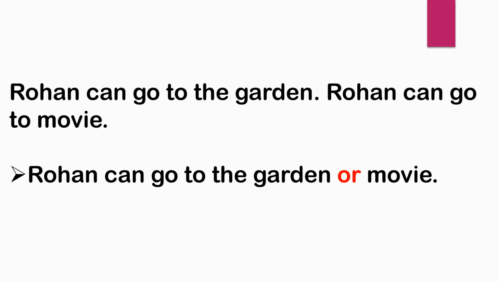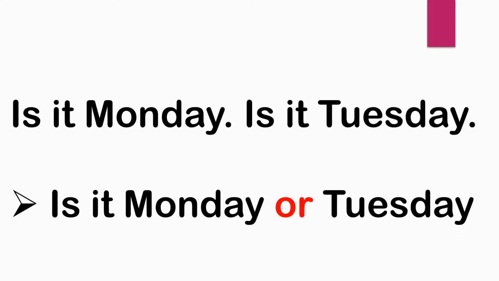We have given him an option by or. The next example is: Is it Monday? Is it Tuesday? Answer is: Is it Monday or Tuesday? So students, again we are joining the sentences with the conjunction or.